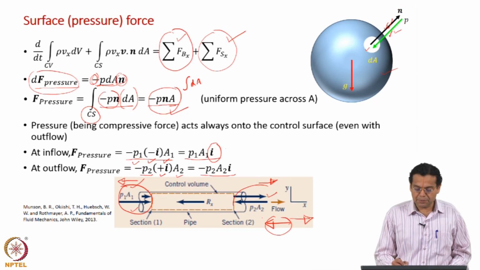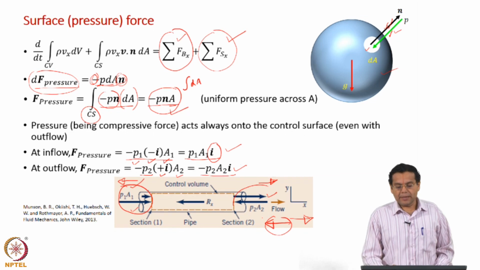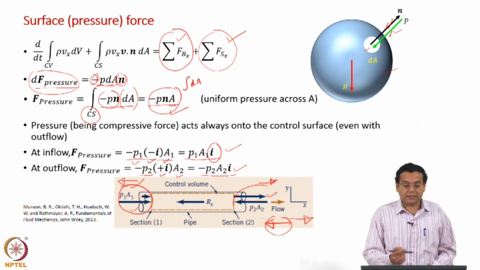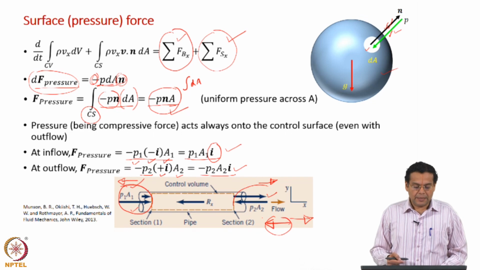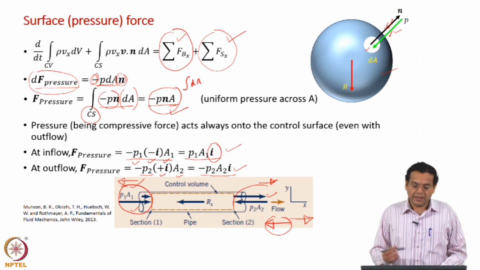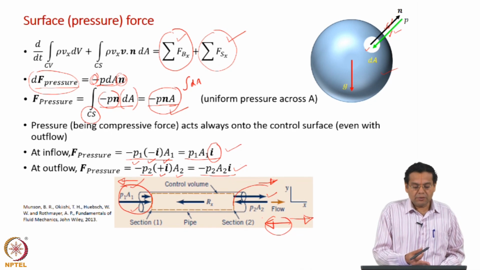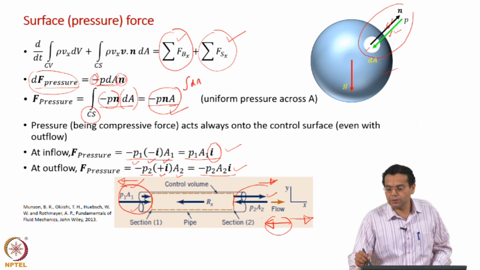So, this force is P1 A1 i at the inlet. At the outlet the force is minus P2 A2 i. Okay. So, that is the significance of the negative sign. That negative sign ensures that the force due to pressure always acts into the control volume, and that is what we also took into account while writing the negative sign. Okay. So, this representation is important to remember.